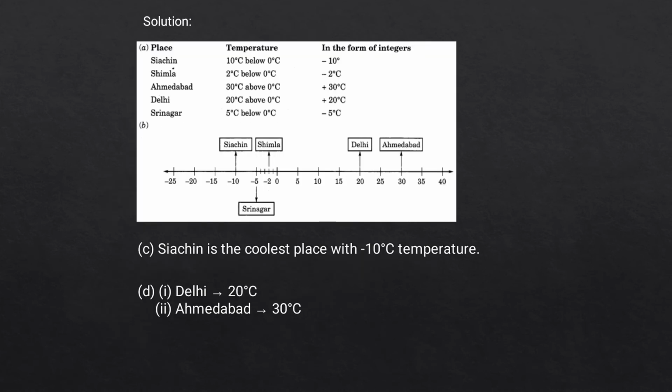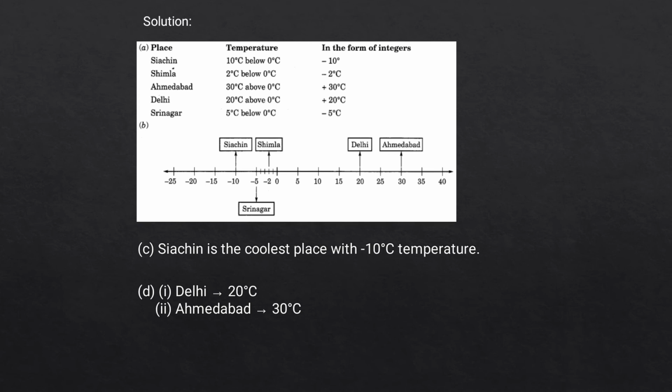Well, A. Here we are supposed to write the temperatures in form of integers for the given value of temperature. So for Siachen, the temperature says 10 degree below 0 degree Celsius, which in integer form would be minus 10 degree Celsius. Similarly, for Shimla, temperature says 2 degree Celsius below 0 degree Celsius, which in integer form would be minus 2 degree Celsius.